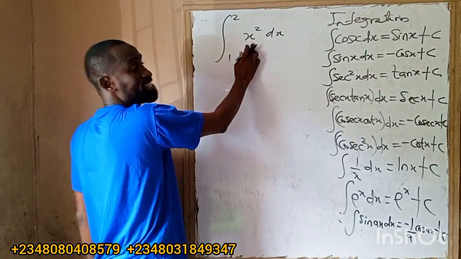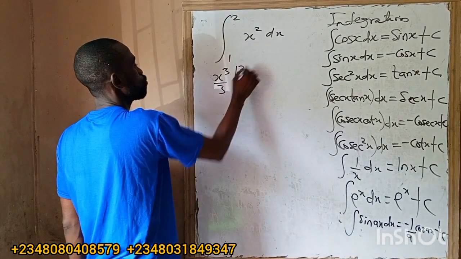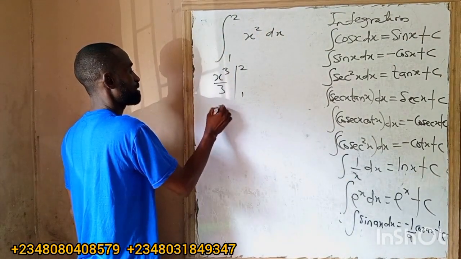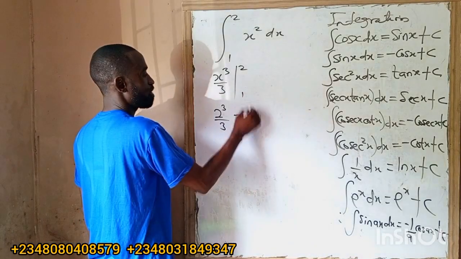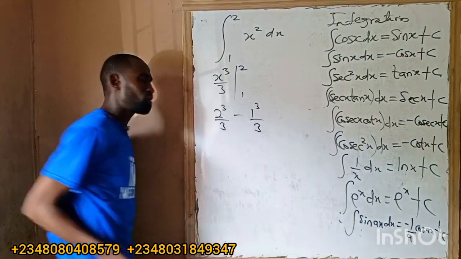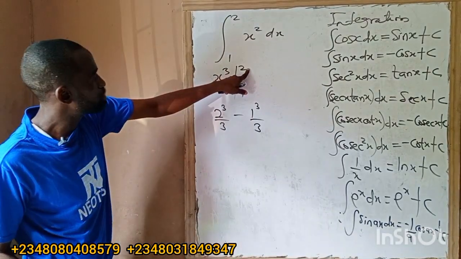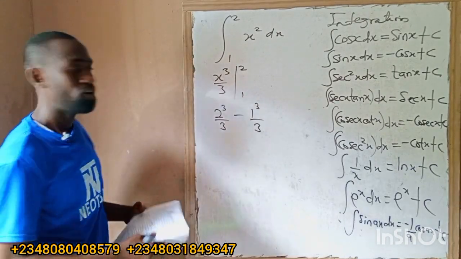So if you integrate x squared, you have x raised to power 3 over 3, ranging from 1 to 2. So when x is 2, what do you have? You have 2 raised to the power 3 over 3, minus when x is 1, you have 1 raised to the power 3 over 3. I hope you understand what I'm trying to say here. After you've done your integration, you put when x is 2, get your value, minus when x is 1, get your value.